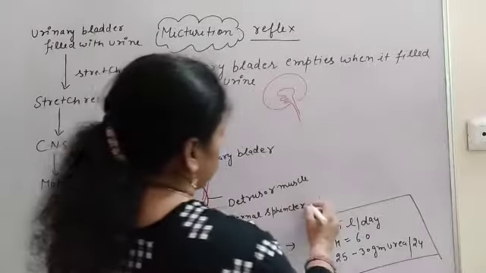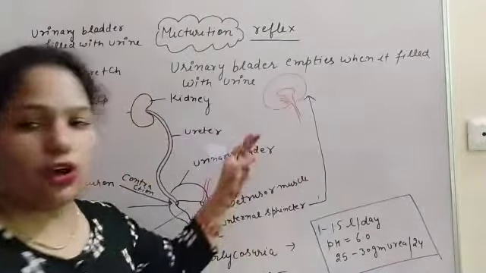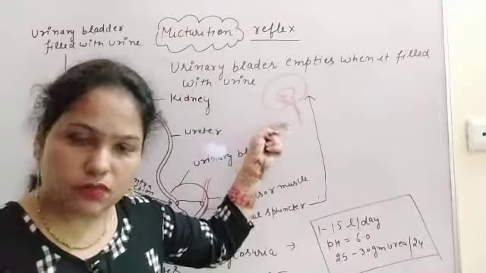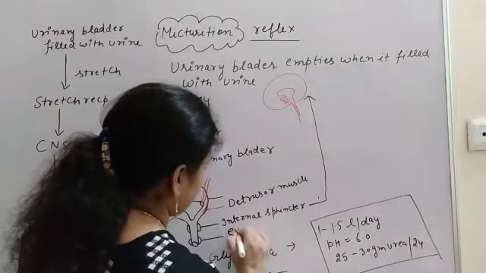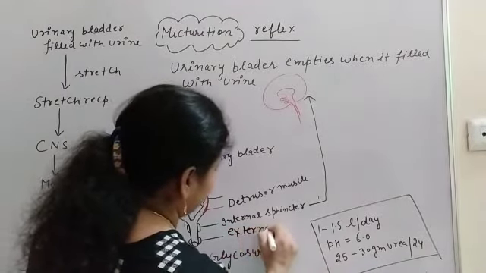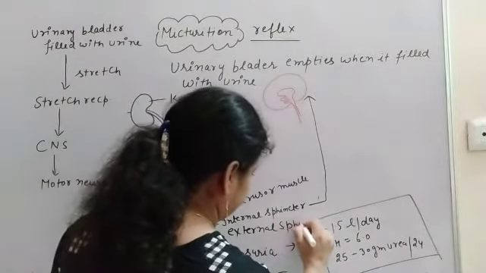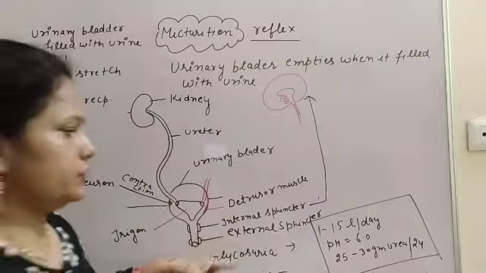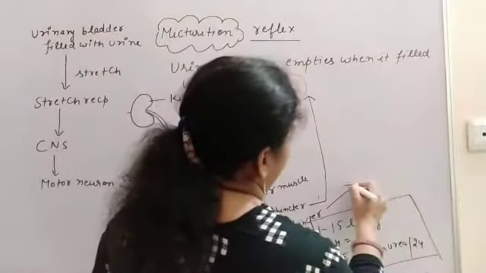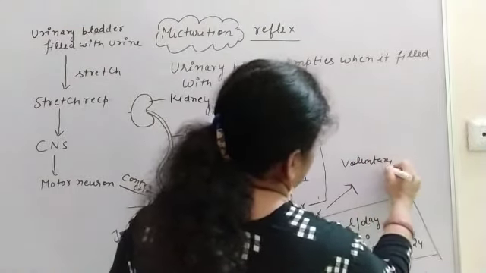The internal sphincter is under the control of our autonomic nervous system or the central nervous system, and second is the external sphincter, and this external sphincter is under our voluntary control.